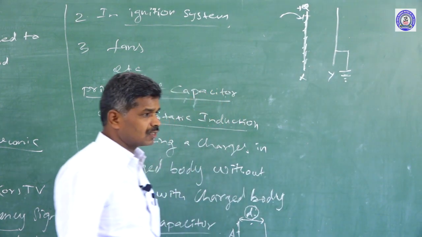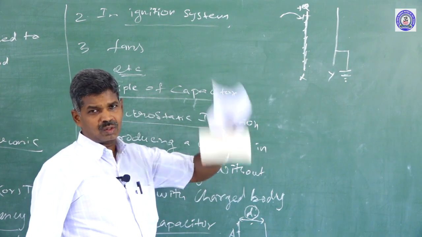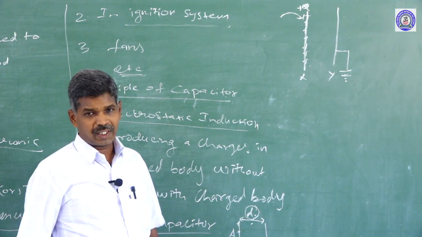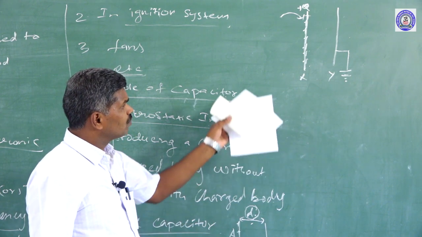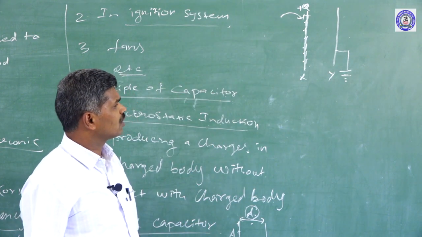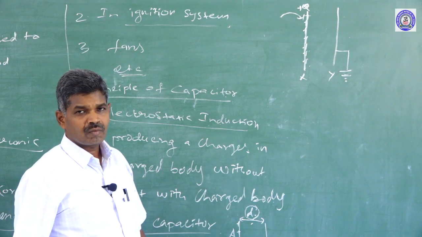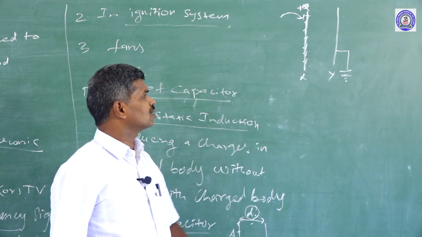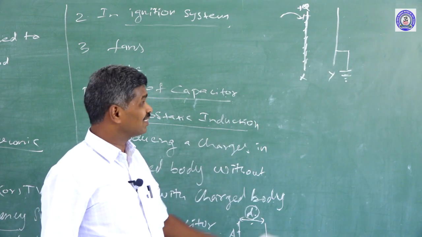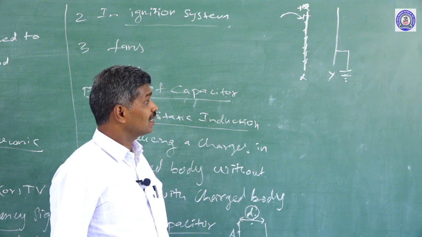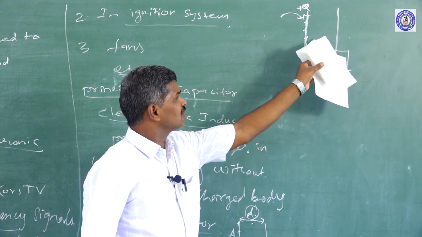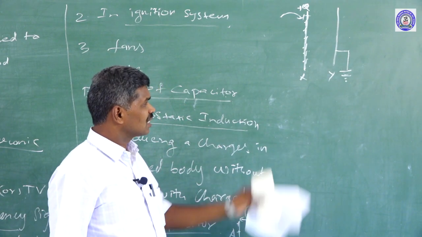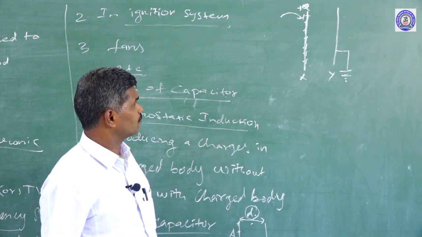Before giving charges, both the X and Y plates are uncharged. Now I give charges to the X plate, while the Y plate, very near the X plate, is not given any charge, but is connected to the ground. This is the system of the simplest capacitor.